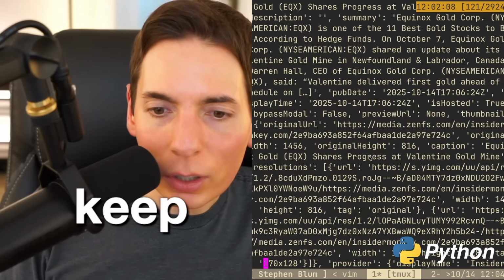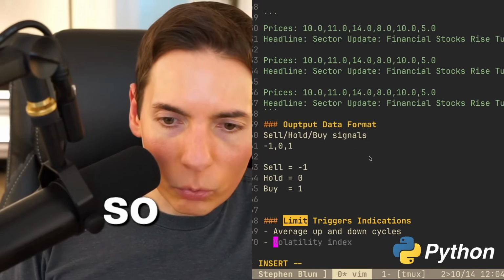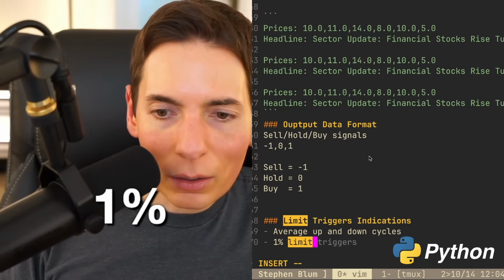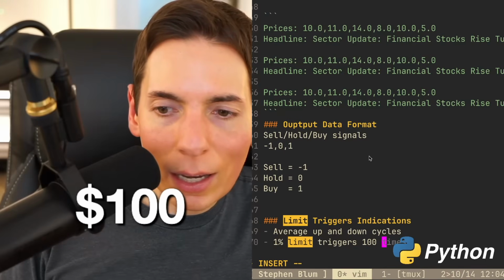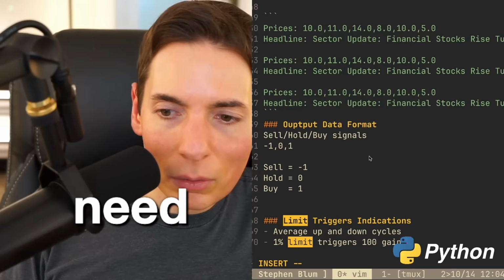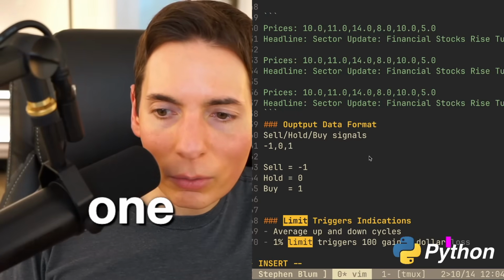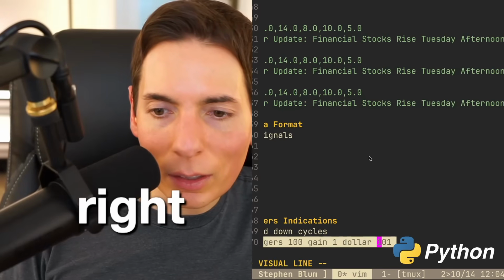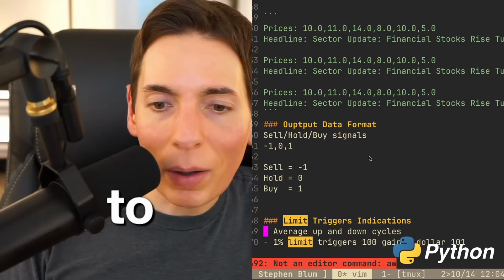Looks like the simple items. So we need a threshold. The limit. That's what we want to describe. So let's say maybe like 1% limit. 1% limit triggers. So $100. We want to gain $1. It would have to be a gain of $1, right? So that would be 101 would be the limit to trigger. So I think that's a good indicator of buy or sell or hold.